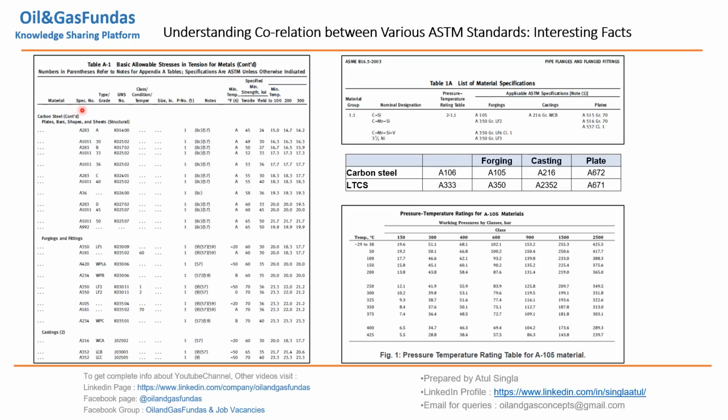The code itself indicates carbon steel pipe, plates, bars, shapes. We need to refer to many others; I've taken only a snapshot of this code. There are a few materials under carbon steel. Against these materials we have to go for a few materials which will be used in forging and which will be used in casting. So this is the very first step where we are going to use this.